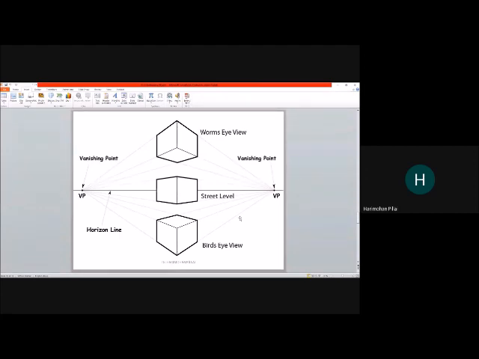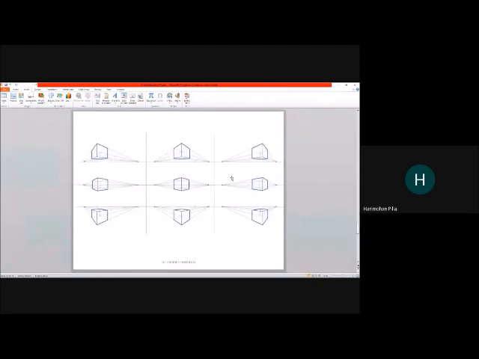Whereas something which is floating in the air, which you see from below, so whatever you see from below at floor level will be called worm's eye view. So here are again examples of different types of 2-point perspectives.